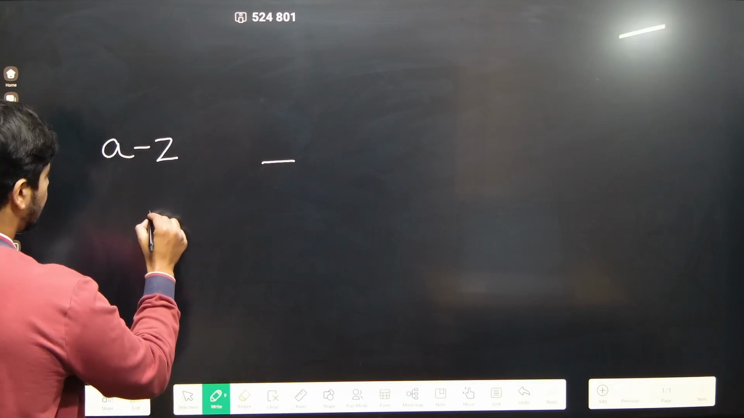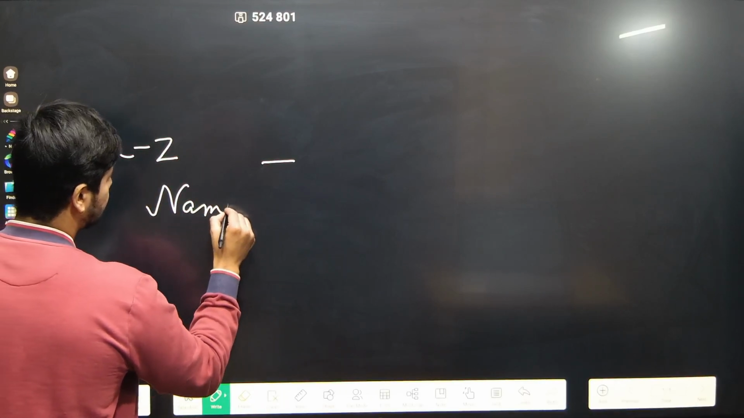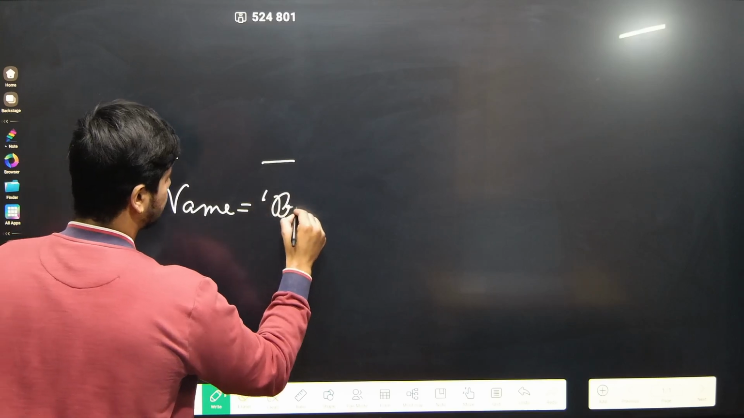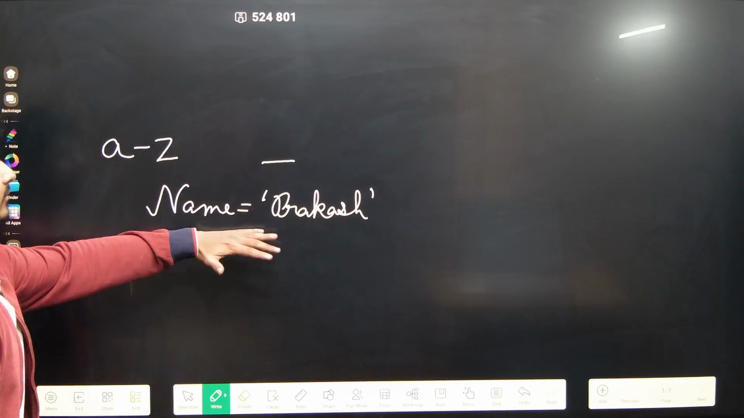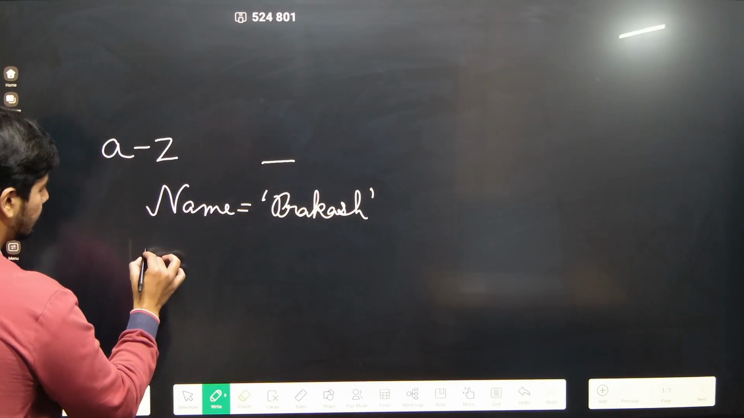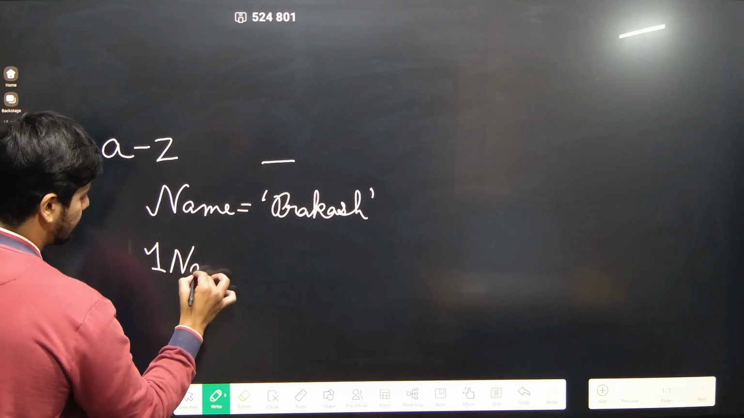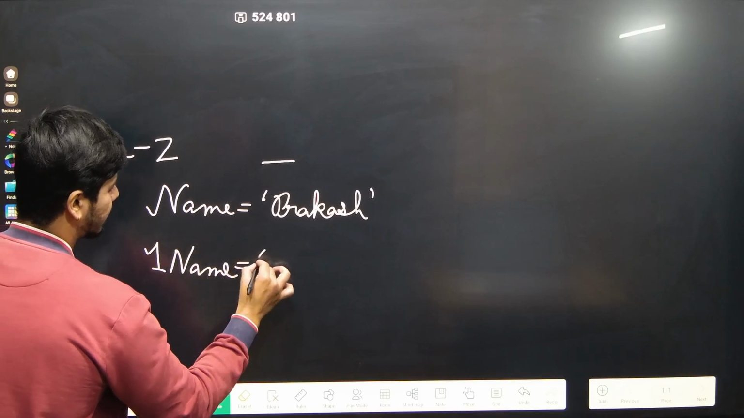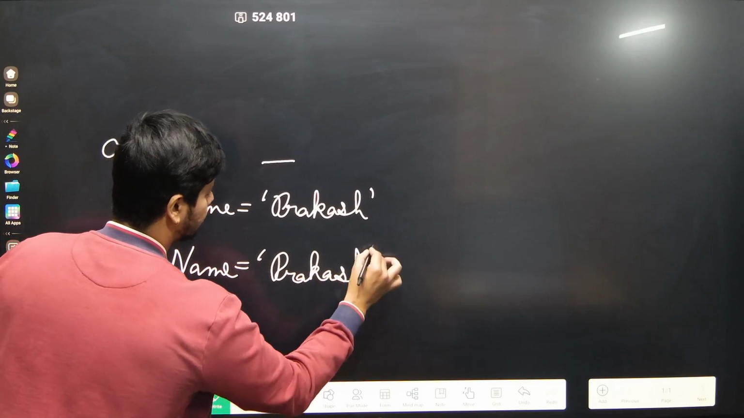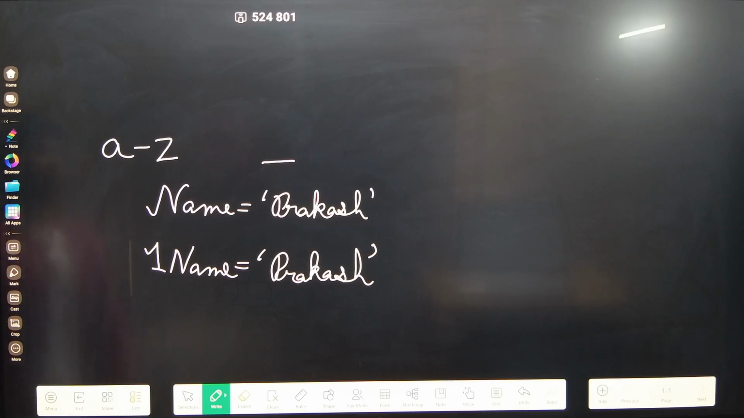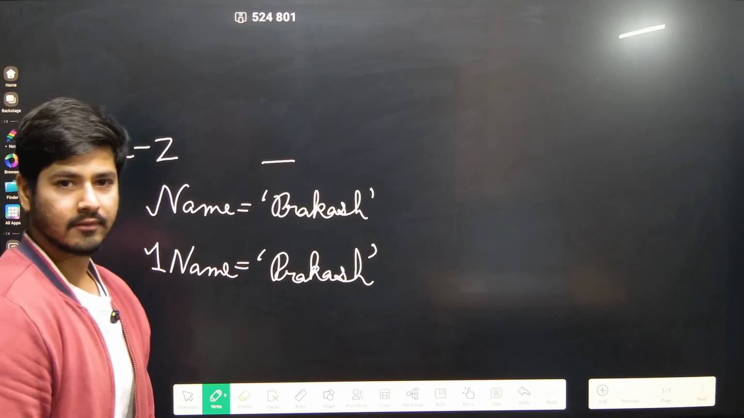That is, name is equals to Prakash is allowed in Python, but one name is equals to Prakash is not accepted in Python. That is the second rule to name any variable.